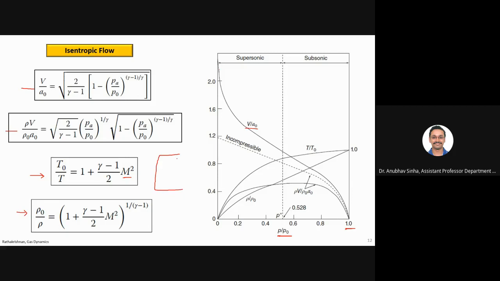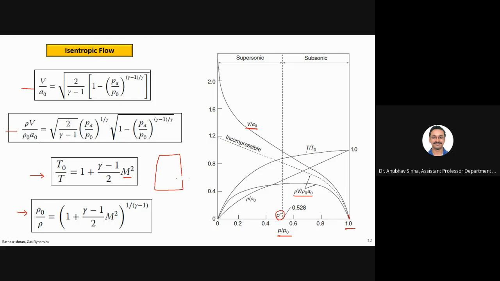So basically this is a reservoir. I am saying that the outside pressure is the same as here, so the flow will not happen. Flow needs some delta P. So if you see, this velocity will be 0. So this is coming to 0. Similarly, rho V by rho naught A naught varies as per this equation, and this has a maximum at this point. We'll talk about this point in a few minutes.